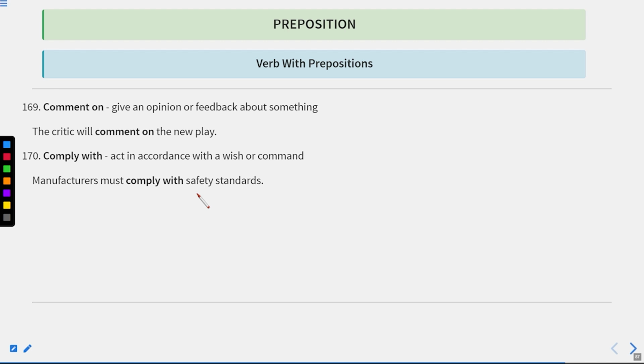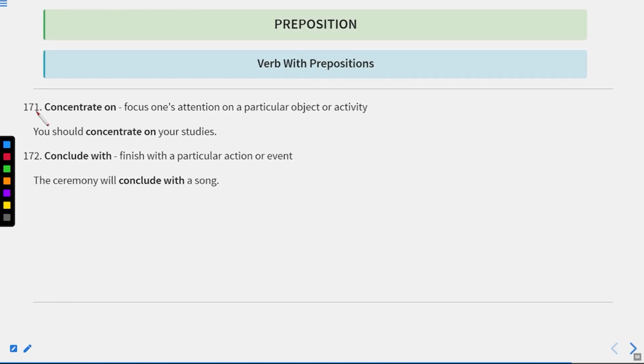Okay. Comply with, act in accordance with a wish or command. Manufacturers must comply with safety standards. Okay. Comply with means they should follow the rules, or they should act according to the safety standards. Now let us move to the next one.